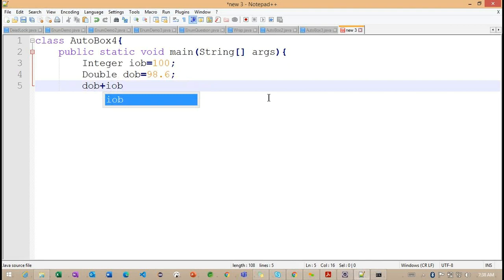So DOB plus IOB. I'm trying to work with addition here. So what is the return type we are going to get here? Are we going to get double or integer? Which one do I need to define?